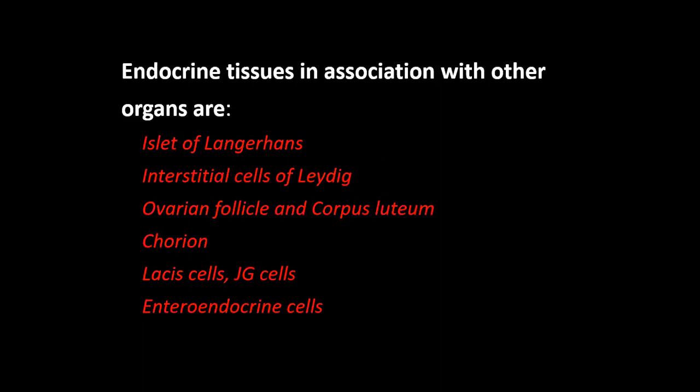And endocrine tissues or cells in association with other organs: islets of Langerhans cells, associated with pancreas; interstitial cells of Leydig, associated with testes; ovarian follicle and corpus luteum, these cells are associated with ovary; chorion associated with Graafian follicle; Lasix cell and juxtaglomerular cell, JG cell, associated with nephron; enteroendocrine cells are associated with GIT.